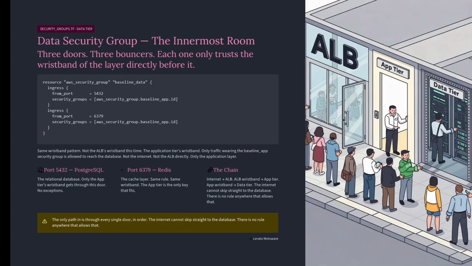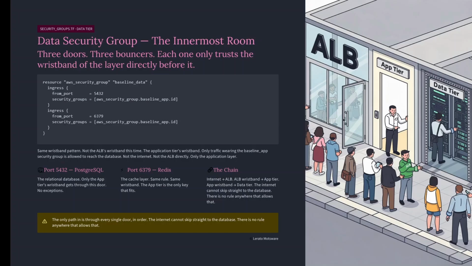Fourth and final security group, the data tier. Port 5432, PostgreSQL. Port 6379, Redis. Same wristband pattern, not the ALB's wristband this time, the application tier's wristband. Only traffic wearing the baseline app security group is allowed to reach the database, not the internet, not the ALB directly, only the application layer.